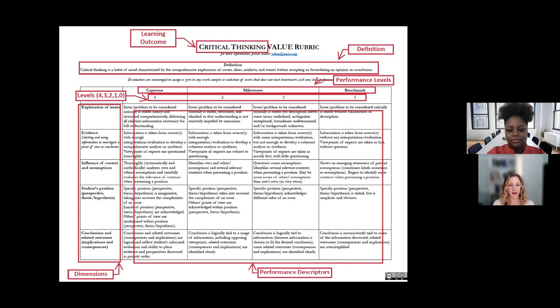And so what I'm pointing out here are the performance descriptors. You can see that's down here. Each cell includes a performance descriptor. So for explanation of issues, this cell represents capstone level 4. And so that's the best, the highest level that we have. And then we move down each level until we get to level 0, which isn't shown here because we don't often score level 0, but we do make room for that. So if, for instance, there was no evidence whatsoever that the student explained the issue in their sample of student work, then we could give this single dimension a 0 because that evidence was lacking.